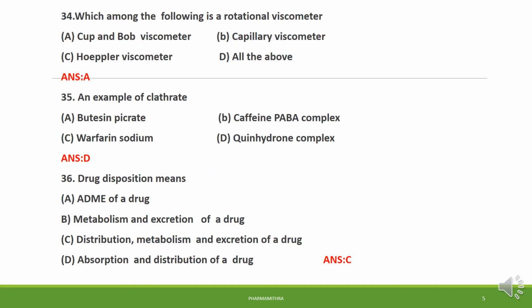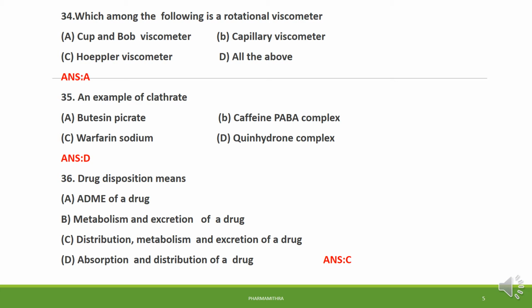Question number 34. Which among the following is a rotational viscometer? Cup and bob viscometer is an example for rotational viscometer. This is a multi-point viscometer and comes under the classification of rotational viscometer.